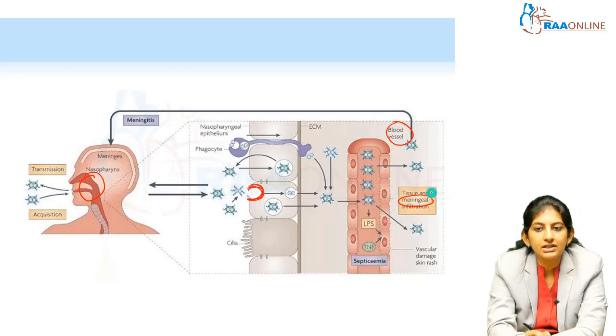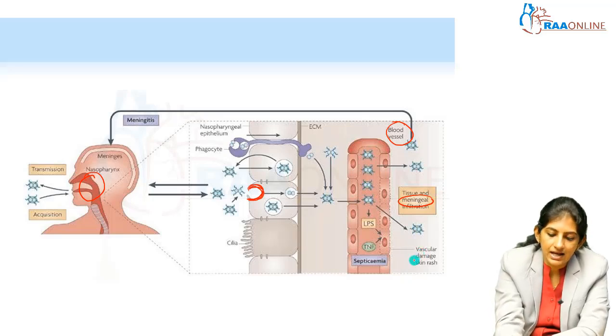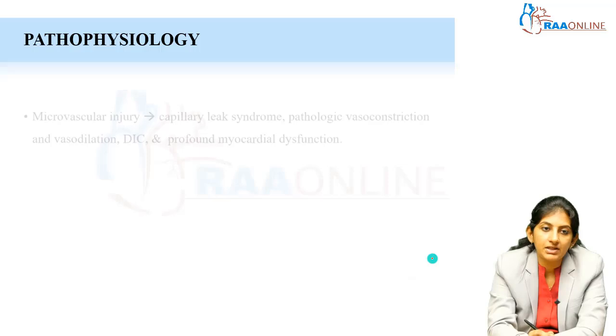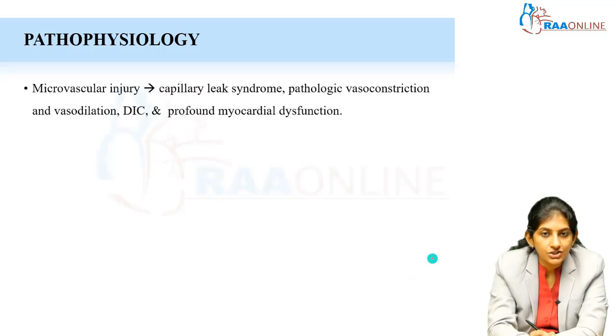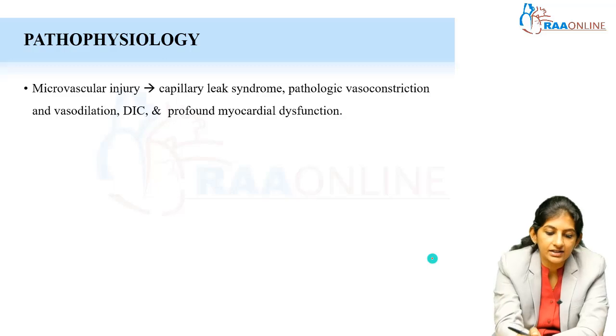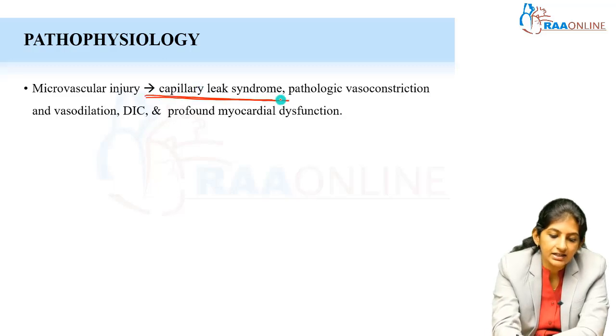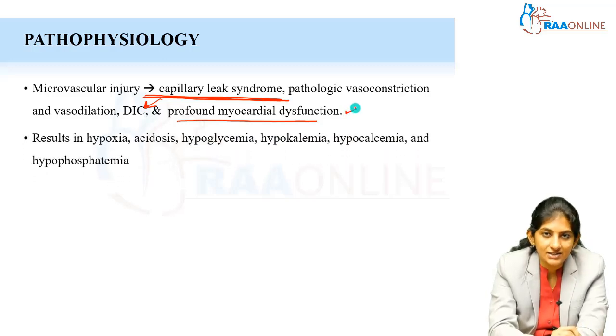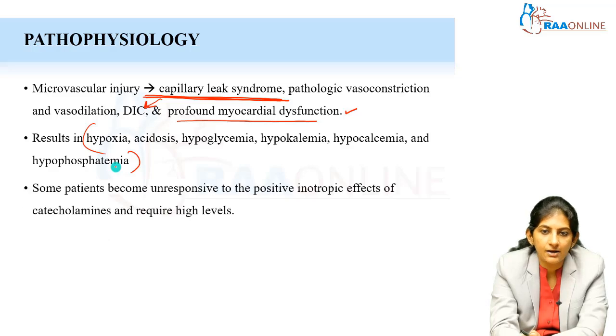So invasion of the blood vessel causes vascular damage. Damage to the small vessels results in the characteristic rash of meningococcemia. This vascular injury can lead to the rash, and to what is called a capillary leak syndrome, and this capillary leak syndrome will start DIC. It can involve the vasculature of the myocardium, causing profound myocardial dysfunction, and because of this the entire systemic involvement can be present. So hypoxia, acidosis, etc.